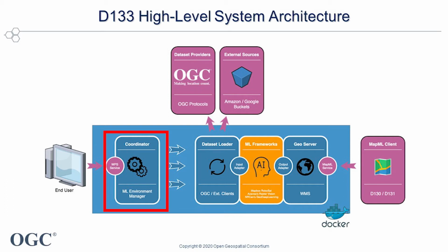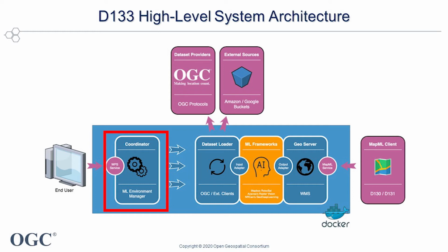The coordinator acts as a process dispatcher and orchestrator between the components of the ML environment framework in order to execute two typical services of the architecture: train a model or trigger model inferences. It is called by the AIDS interface using parameters coming from the WPS call in the CWL.